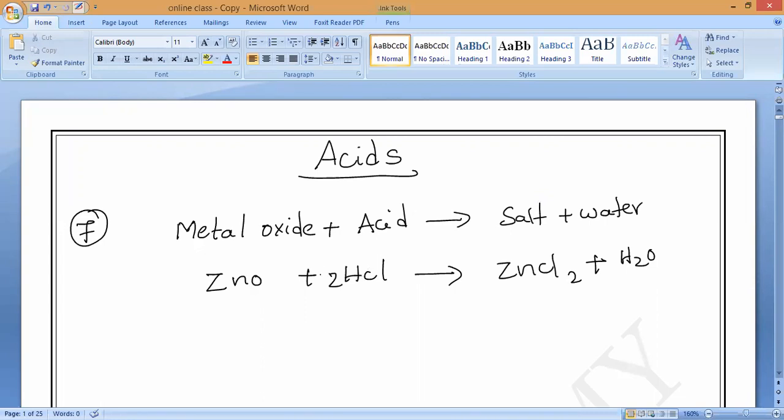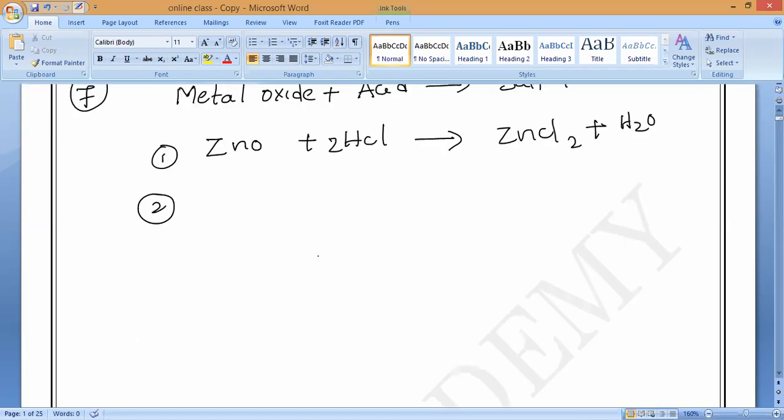Yes. Now, let me take one more example, that is copper oxide. Copper will burn in the air and form copper oxide. We can also call it cupric oxide. Correct or not? Cupric oxide.